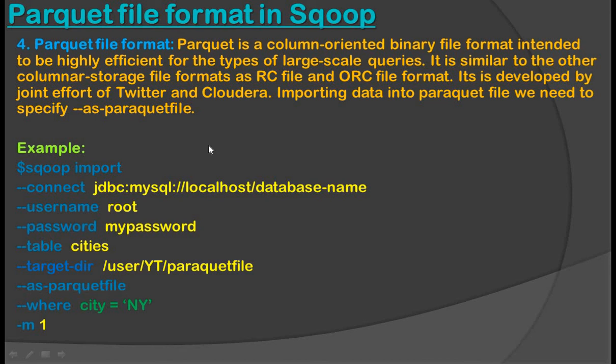So in this way, today we have seen that Sqoop imports data in four file formats. First, text file format. Second, Avro file format. Third, sequence file format, and fourth is the Parquet file format. So this is all about the file formats in Sqoop.